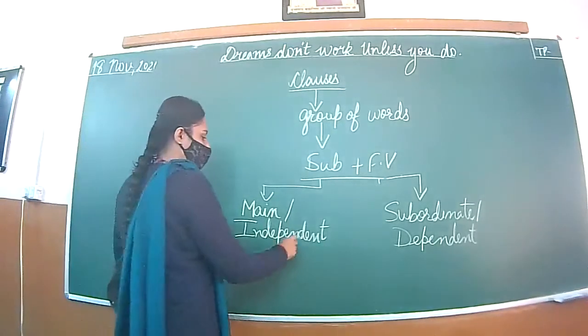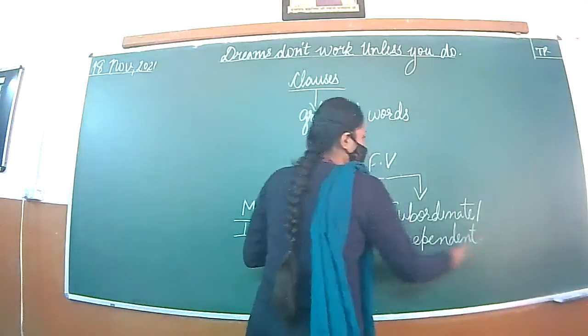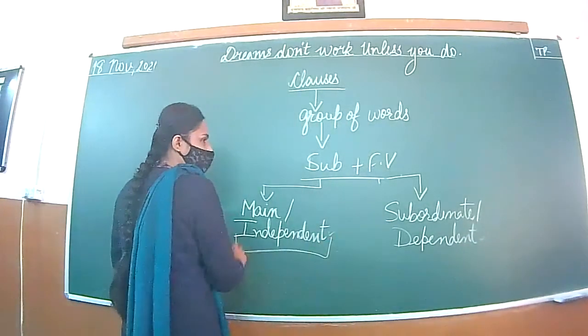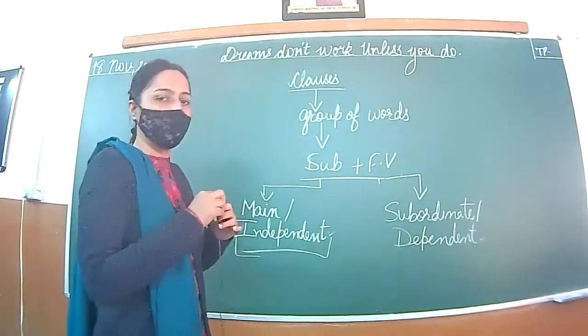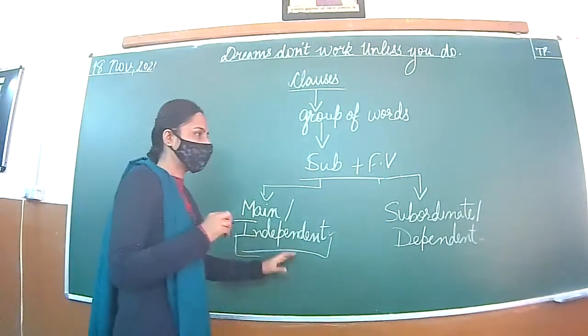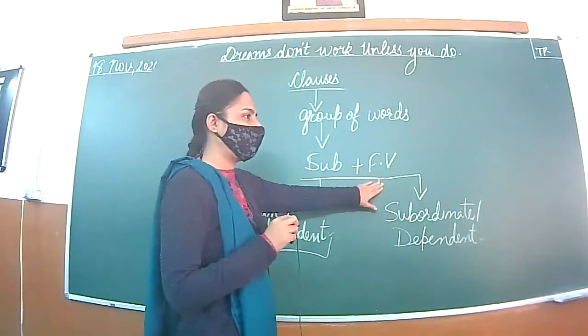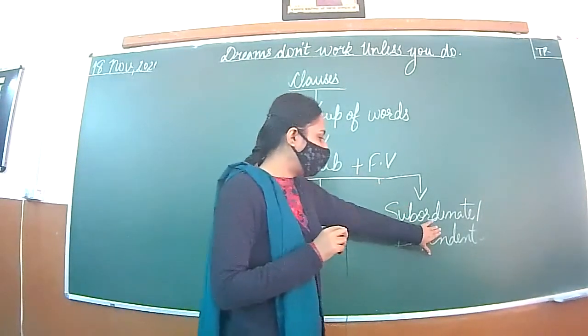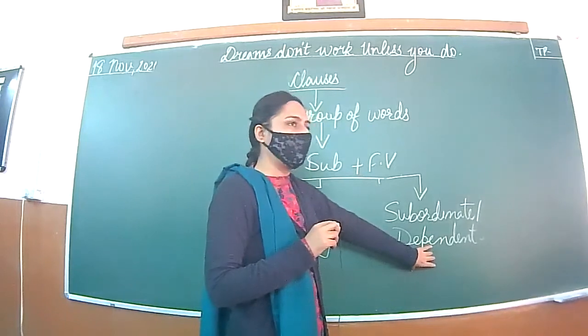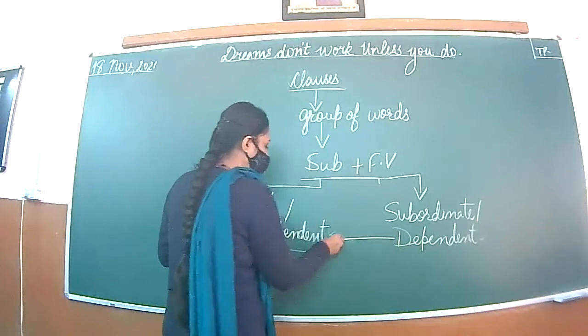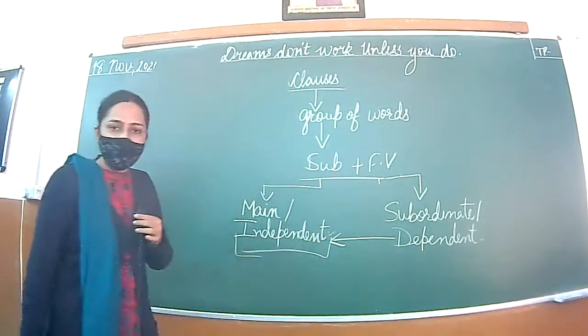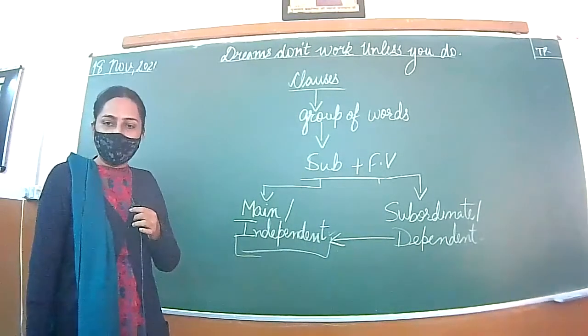As it is very clear from the names, an independent clause can convey the meaning on its own. It will have a subject and a finite verb. Subordinate clause, the dependent clause, is dependent on the main clause to complete the meaning.